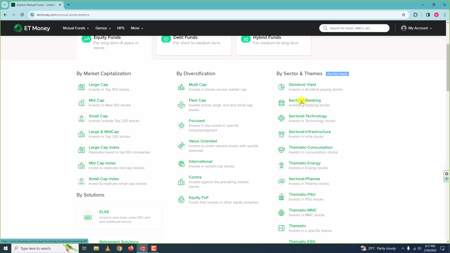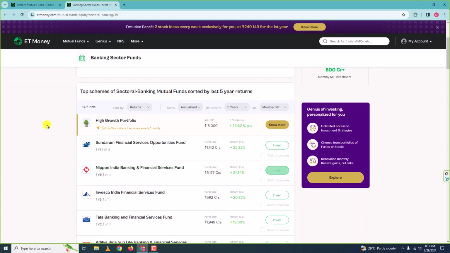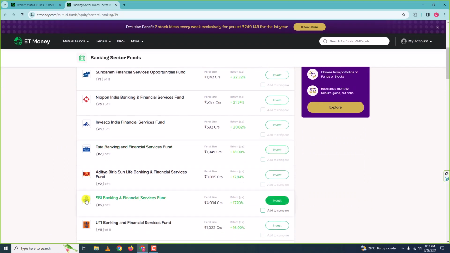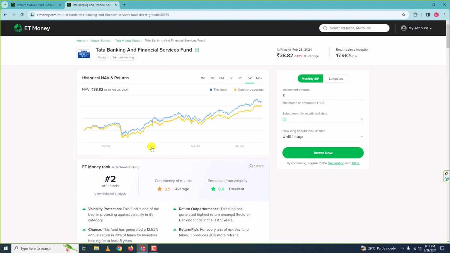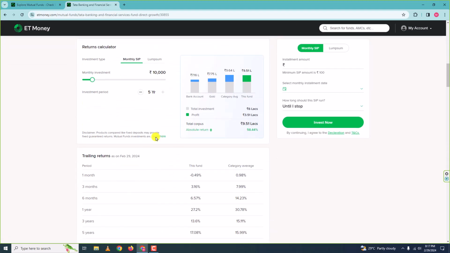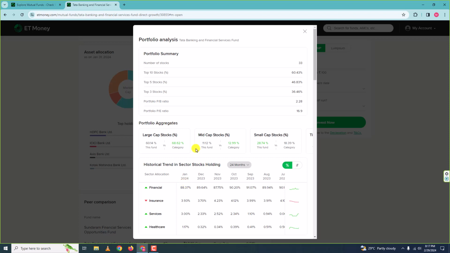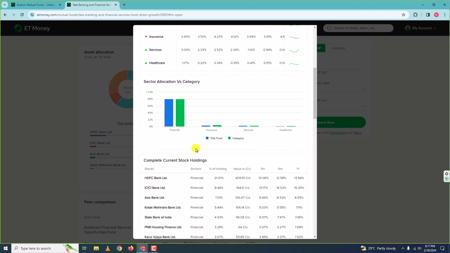For example, let me click on this and this particular page loads up, and it loads up all the mutual funds available in the banking sector. Now if I click on Tata Banking and Financial Services Fund, the page of that particular mutual fund will load up, and here I'll go down and click on detailed portfolio analysis. When I click on that, I can see in which companies